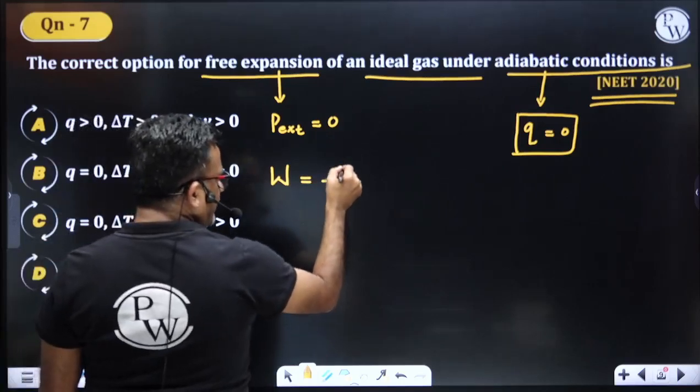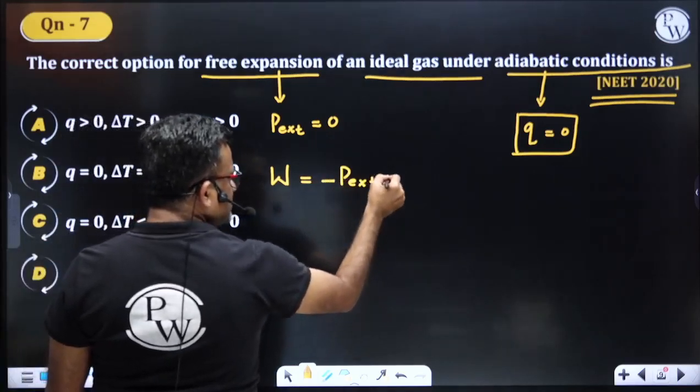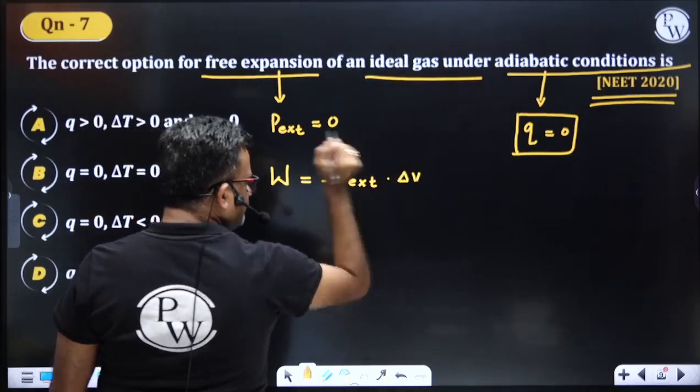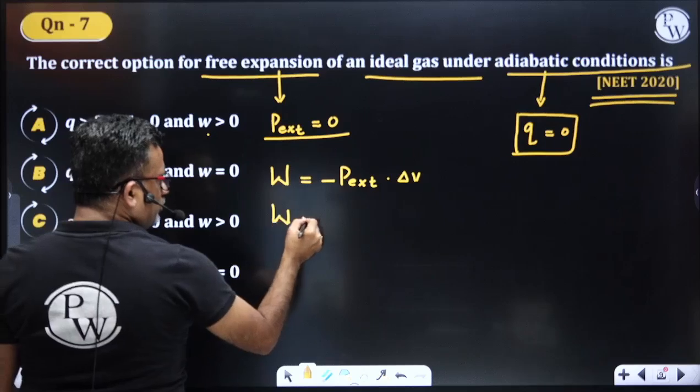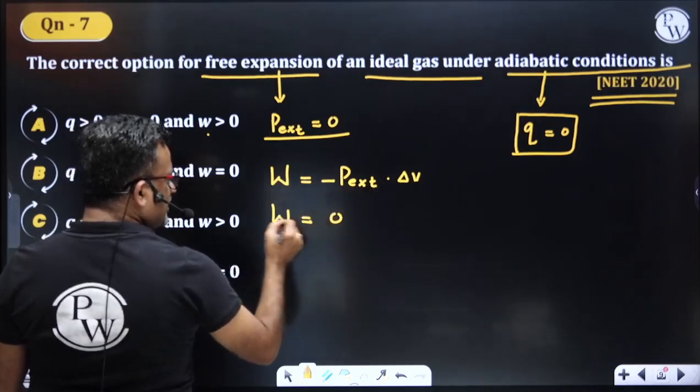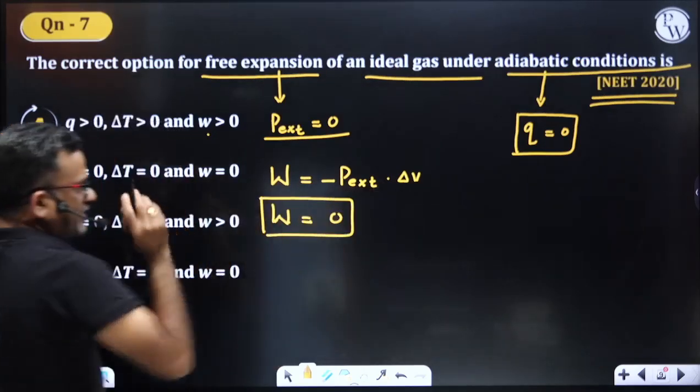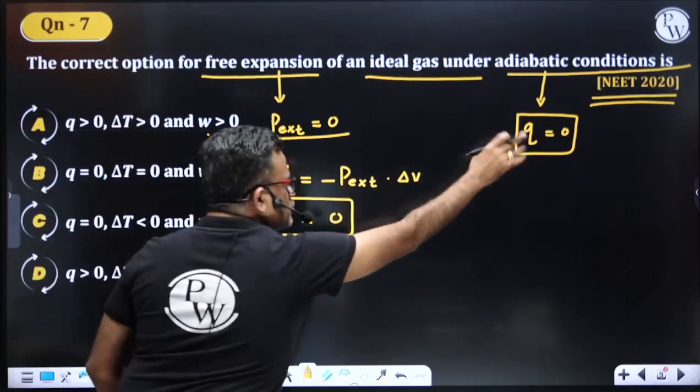Pressure volume work, what is the expression? Work is minus P external into delta V. Is that clear? Since external pressure is 0, work would be 0 into this. Work is straight away 0 and Q is also 0.